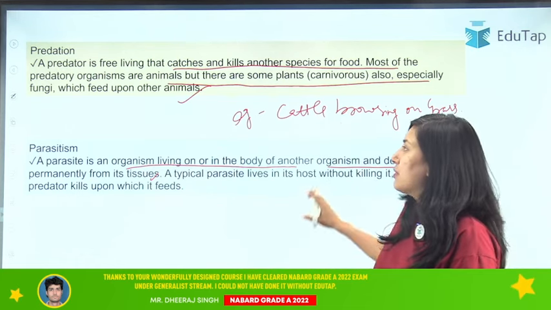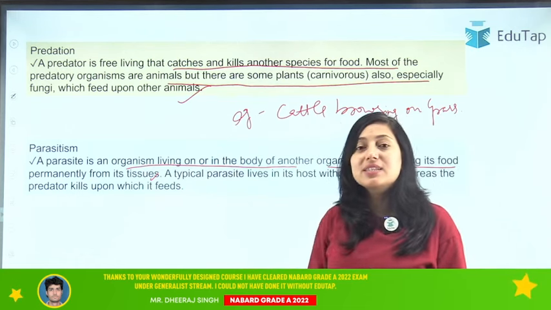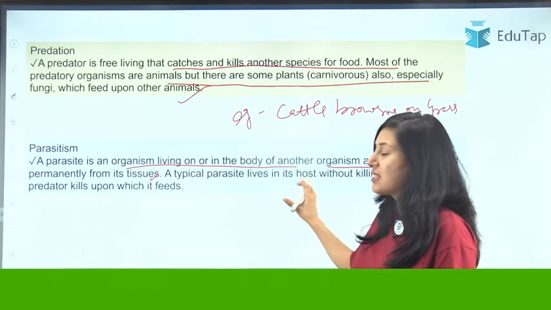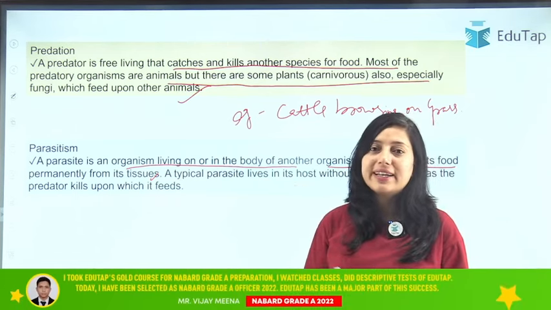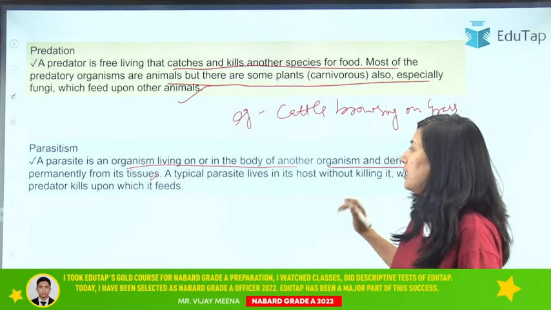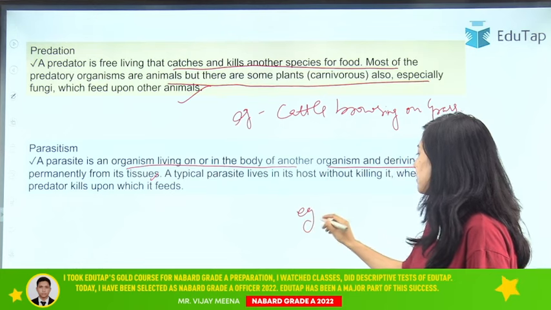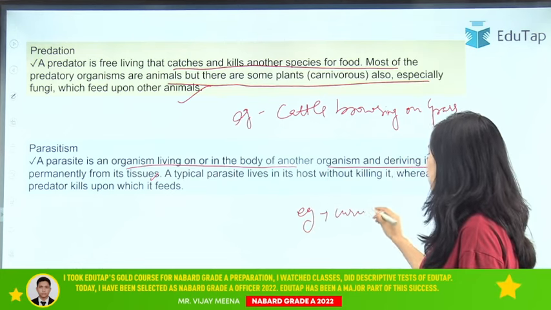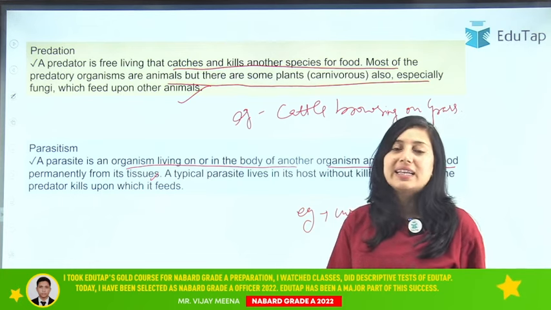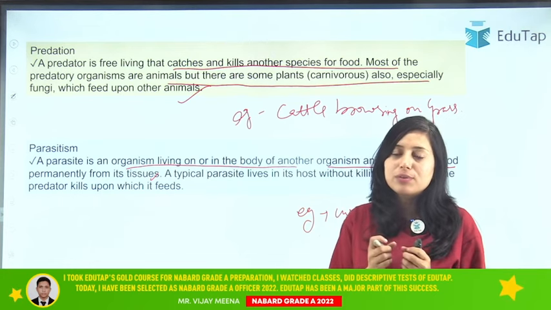So the basic difference between parasitism and predation is that in parasitism the host is not killed, while in predation the host is killed. So that is about parasitism. An example of parasitism is Cuscuta. You might have heard, it is a very noxious plant because it lives on other plants and derives nutrition from them.